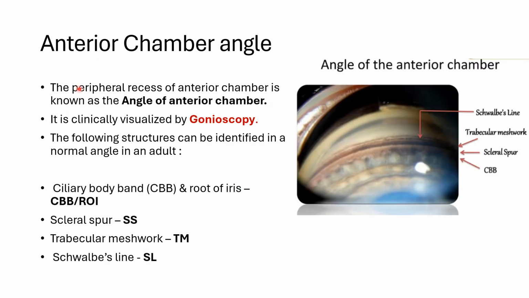The anterior chamber angle is the peripheral recess of the anterior chamber, which can be clinically visualized by gonioscopy. The following structures can be identified in the normal angle. Starting from posteriorly, it is the root of iris, followed by the ciliary body band. Then we have the scleral spur, this white area, followed by this brown layer, which is known as the trabecular meshwork. And then the Schwalbe's line. Schwalbe's line is nothing but the ending of the Descemet's membrane.